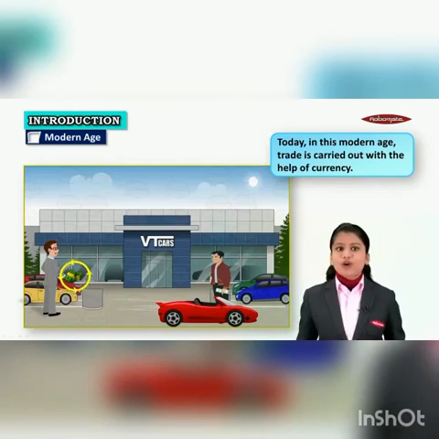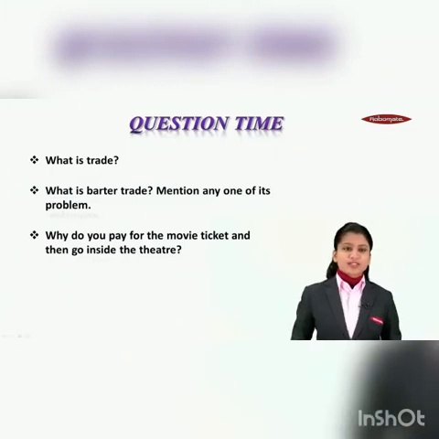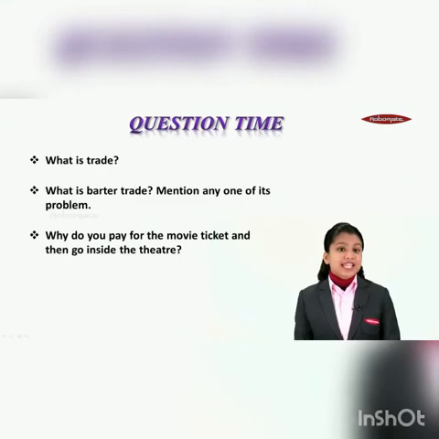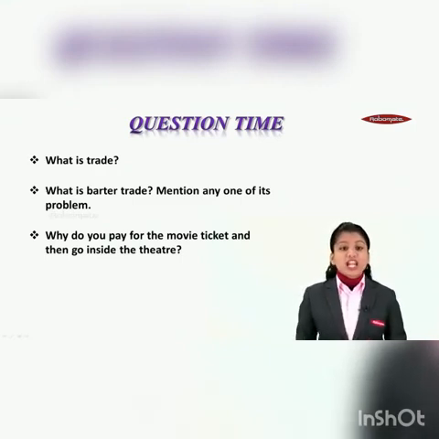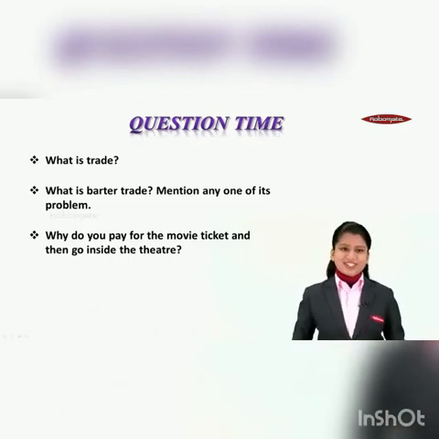I am sure you have understood the module and it is time for some questions. Students, in this module, we understood the basic concept of trade. In the next module, we shall study how trade originated between regions.